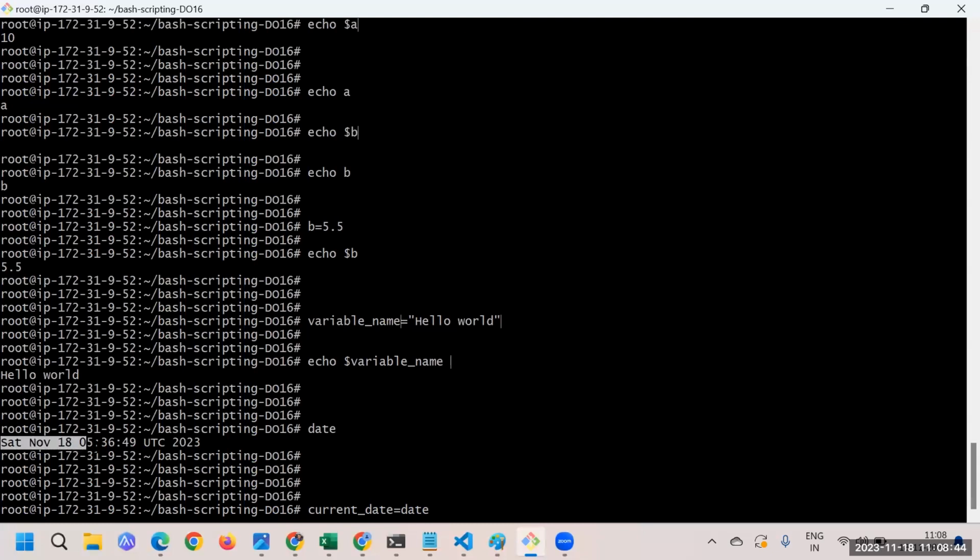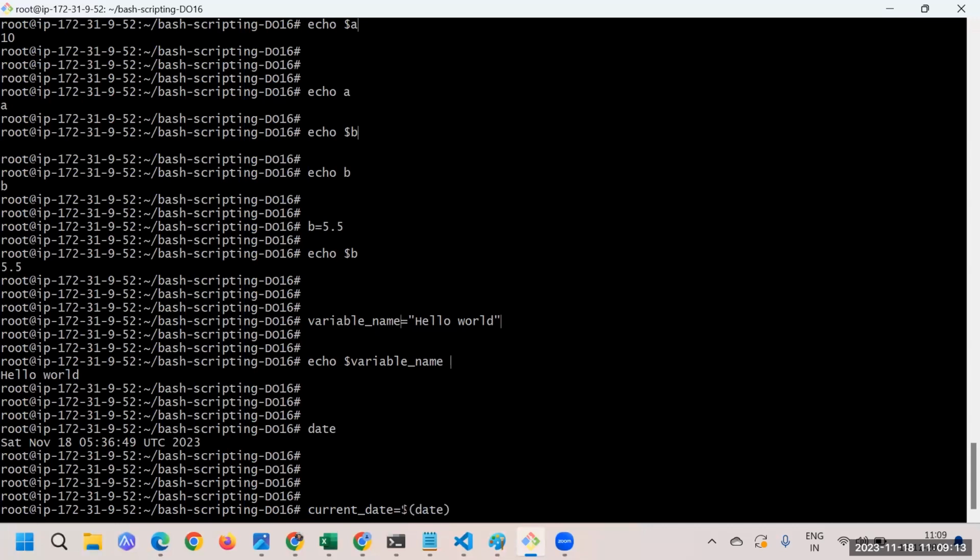This command is producing some output, and you want that output to be stored as the current date. So you need to give a dollar sign, and you also need to give some brackets. This is the way you will be doing it.